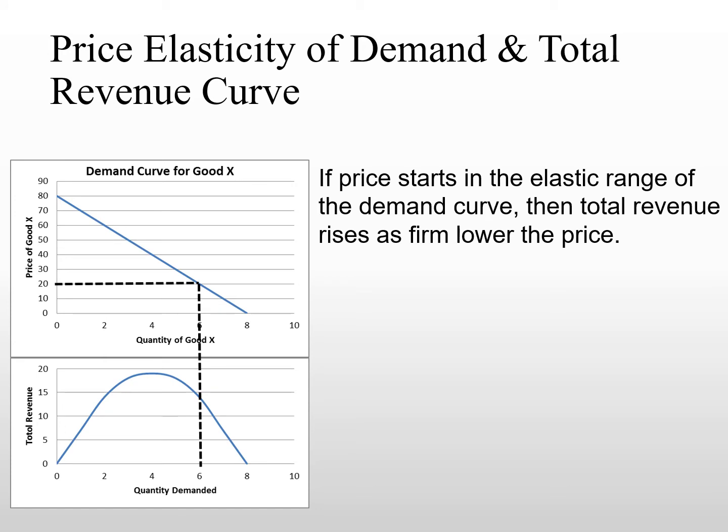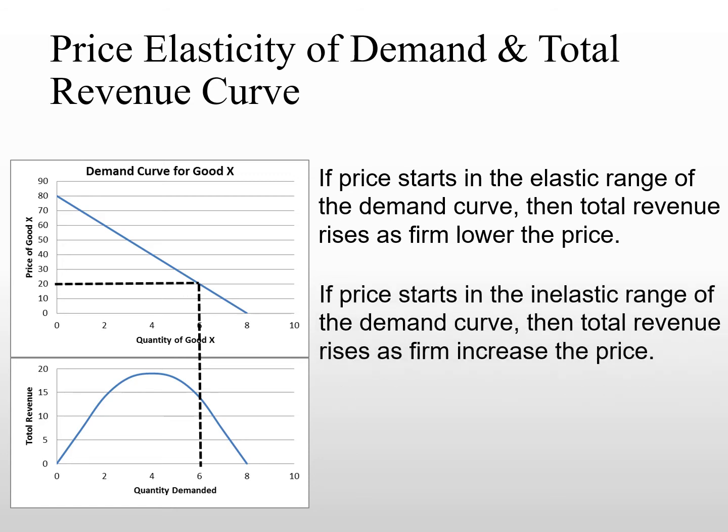On the other hand, if the price now drops to $20 in the market and the firm is selling 6 units, and the firm wants to increase revenues, then because this is the inelastic portion of the demand curve, in order to raise total revenue the firm can choose to increase the price in the market so that the total revenue will go up.